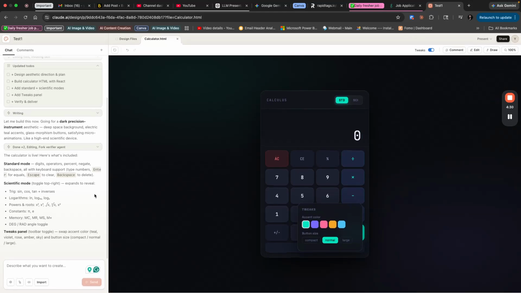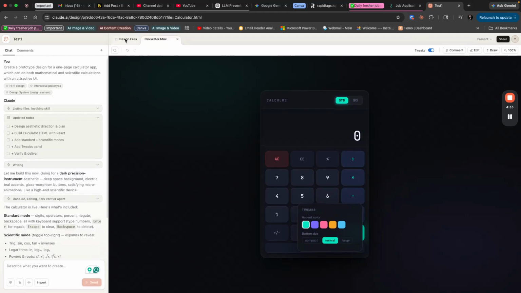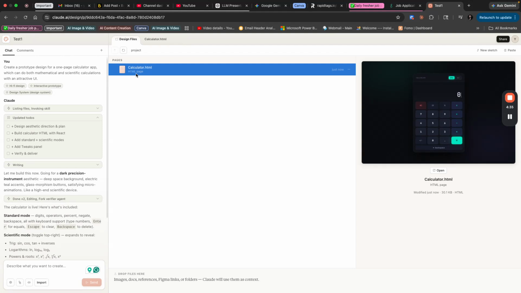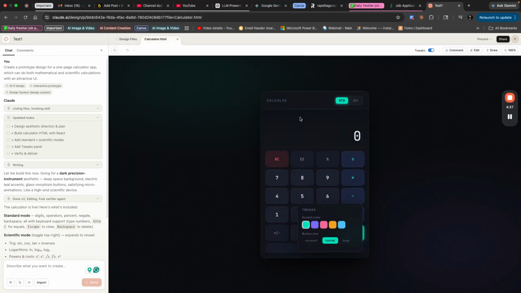And you can also have all the files, the design files and the HTML that it has written. It's so cool that it is developing prototypes in minutes. Maybe you can try with more complex stuff, more real time UI, instead of just a calculator or basic stuff. I just tried to see how it actually works.